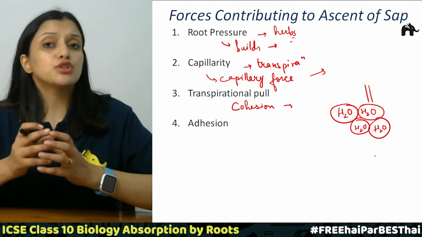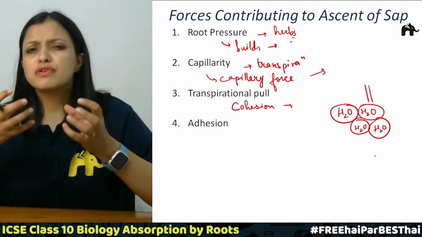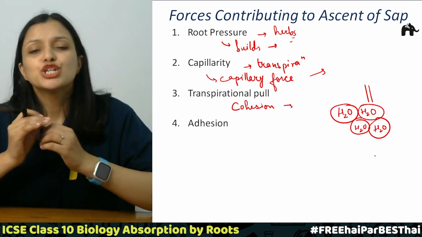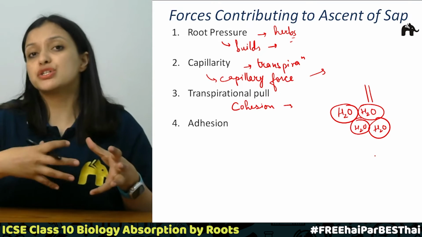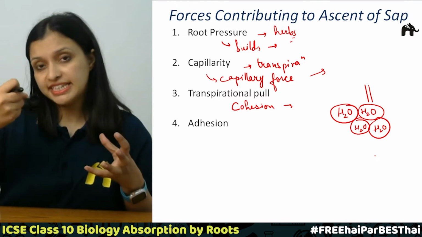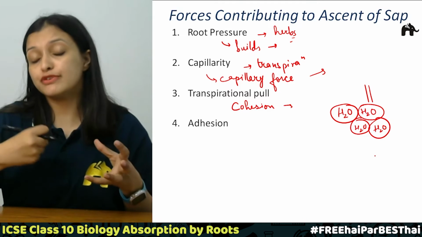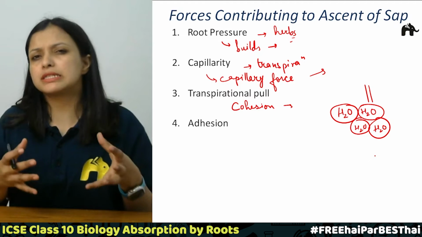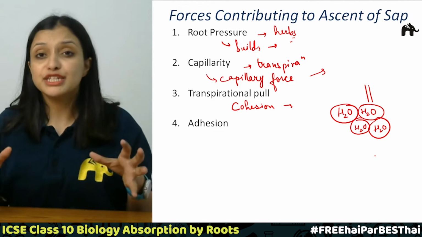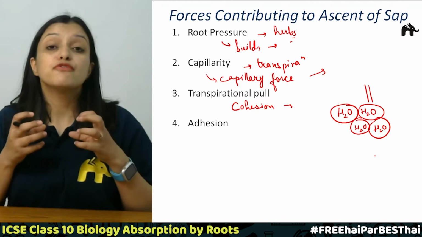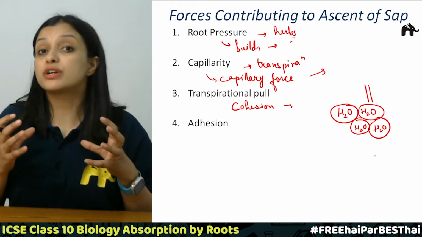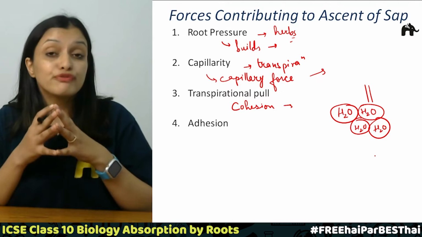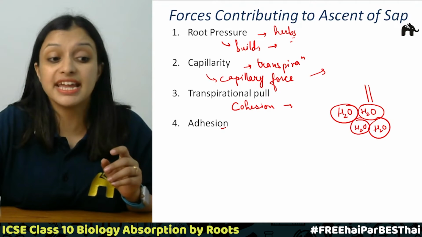As we were talking about root pressure, in the case of herbs or herbaceous plants, which are very small, thin and lean, root pressure alone can create that strong pull which provides water to all the parts of the plant. But in the case of tall plants like pine, these plants need to have a continuous column, right? So in those cases, there is one more force, like the cohesion force, there is the adhesion force.